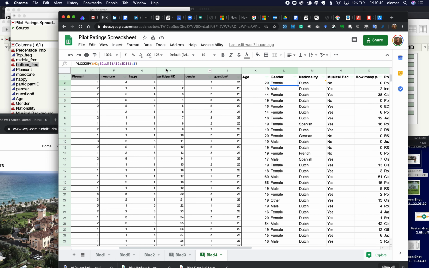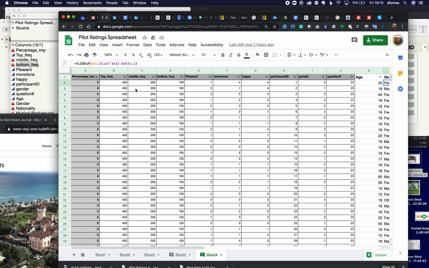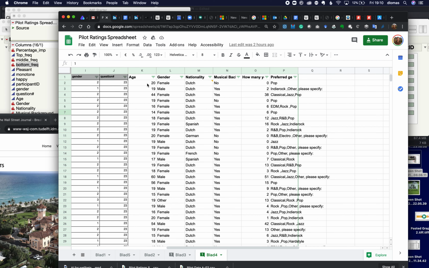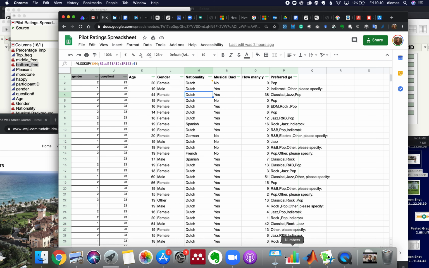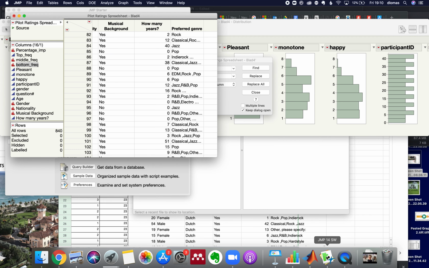And I needed to add that to this data about the participant ratings of, for instance, the pleasantness of the frequencies. And so I added the data over here using this VLOOKUP function. It's honestly a bit of a pain, but this is an example of how I did it. Anyway, let's get back to JMP. That's what I want to focus on.